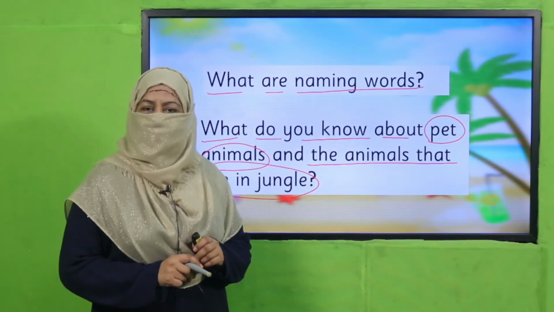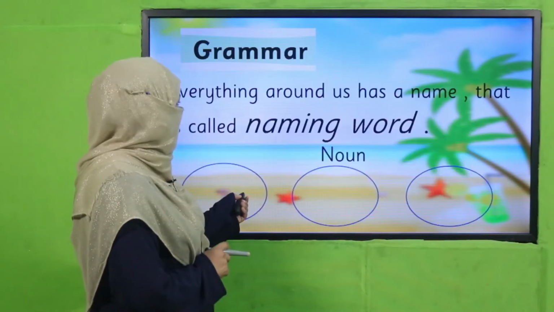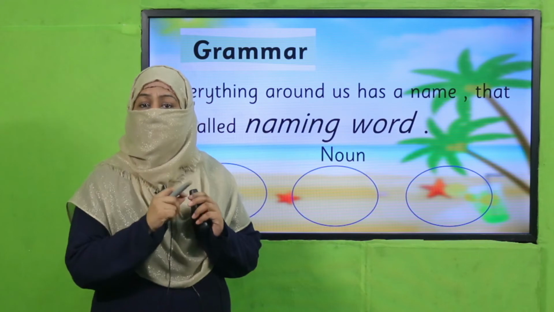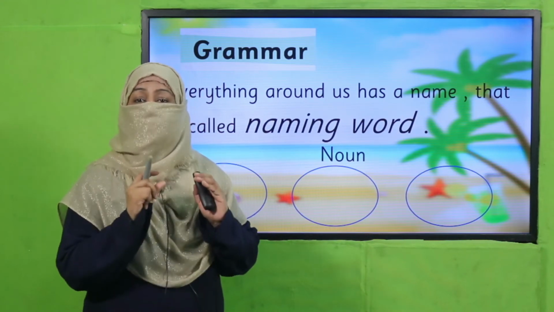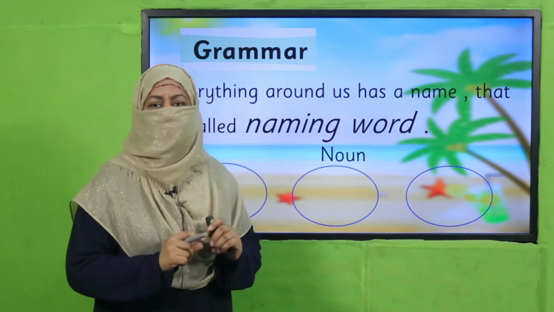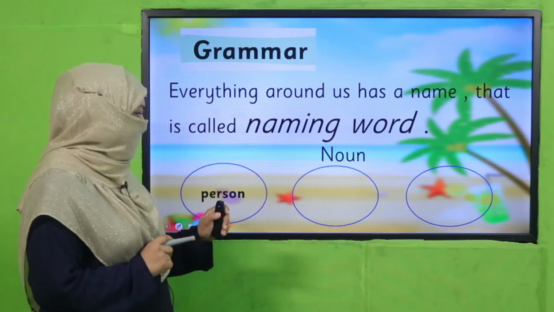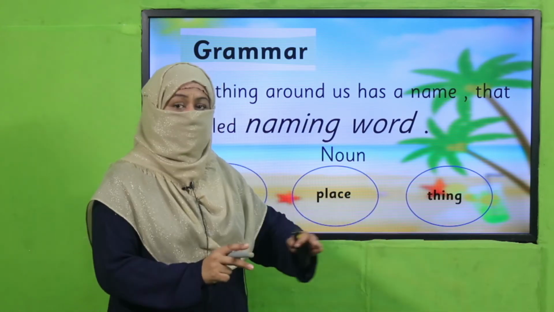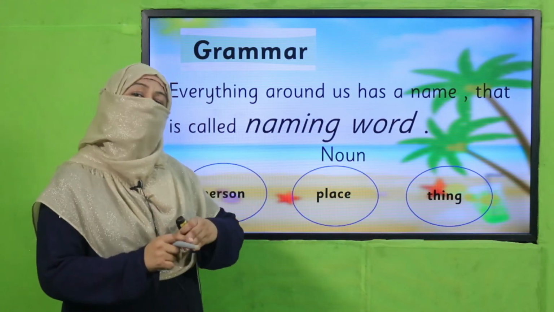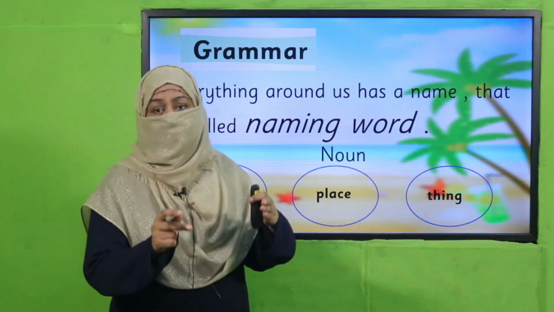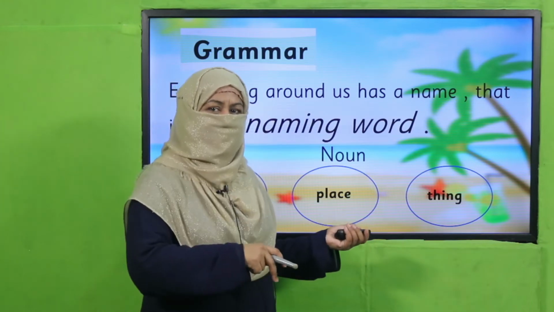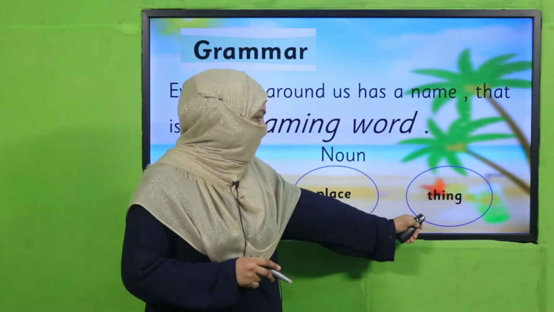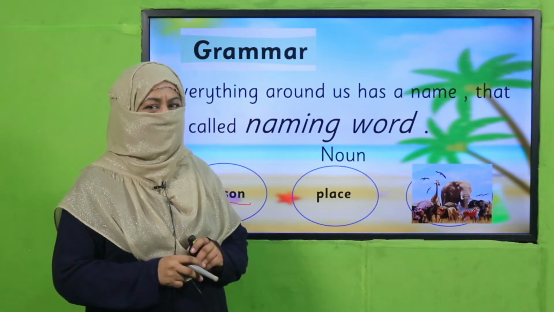Yes, my dear students, I hope you could recall properly and you told your teacher that everything around us is a naming word. Everything which we can see, hold, touch, or feel has a name, and that is called a naming word. And this naming word may refer to a person, place, or thing. You see, these are already categories. Now we have further categorized things into living and non-living, remember? And further, in living things, there can be many types. All the living things except human beings, because human beings come in person, and the rest of all the living things we put in thing category, and animal is one of them, which we are going to discuss today.